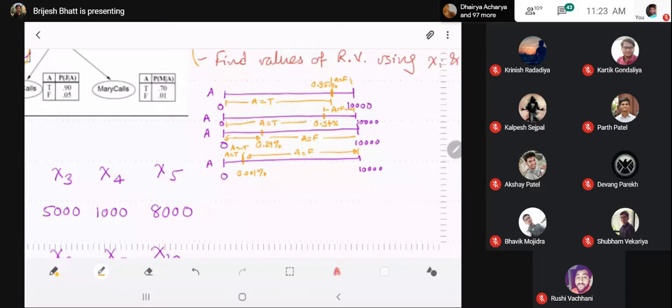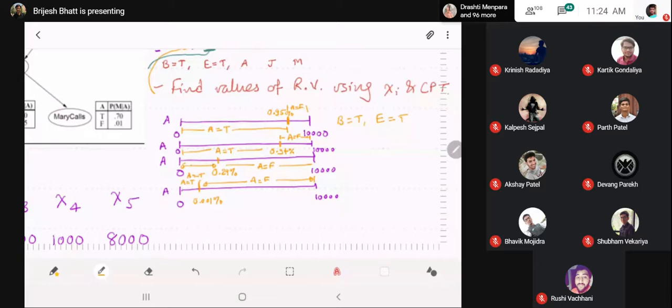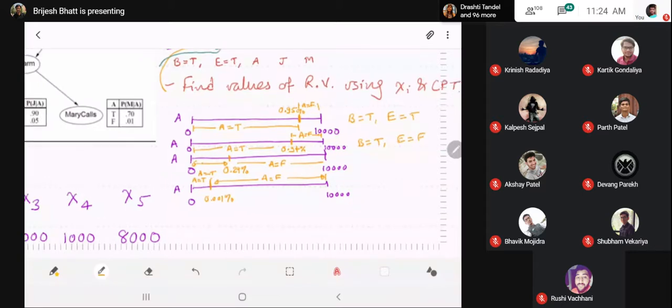Right, so there are four different possible breakups. Which breakup we will use depends on the values of B and E. So the first is for B is equal to true and E is equal to true. The second breakup is for B is equal to true and E is equal to false. Third is for B is equal to false and E is equal to true. And the fourth is for both false.